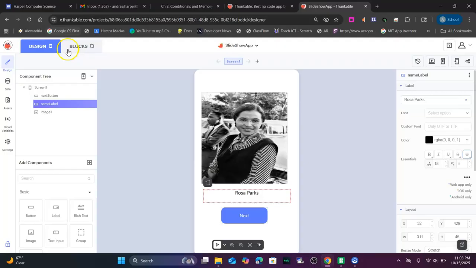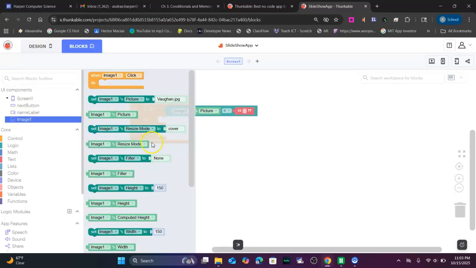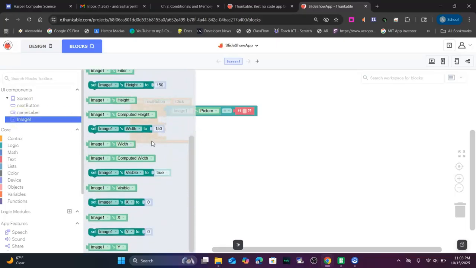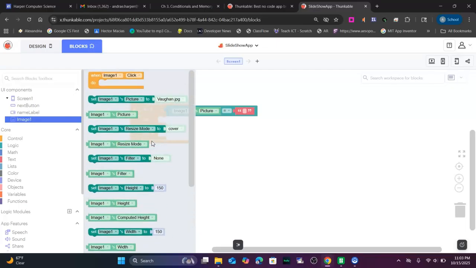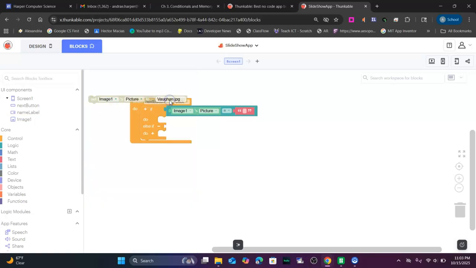So let's see if we can do this an easy way. Nope, looks like we're going to have to actually type in what our pictures are.